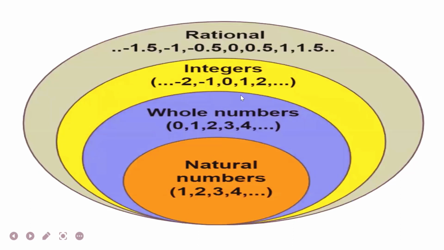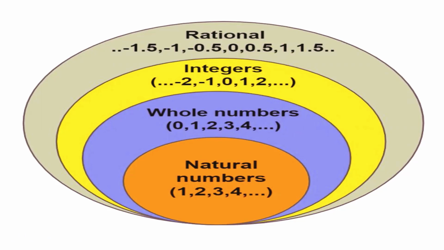So here we can say natural numbers are part of whole numbers. Natural numbers are part of integers, and natural numbers are part of rational numbers as well. Similarly, whole numbers are part of integers, and whole numbers are part of rational numbers also. And similarly, integers are part of rational numbers. I hope this part is clear to all of you.